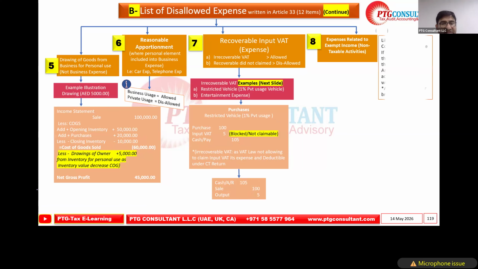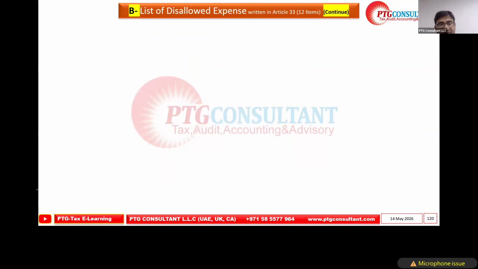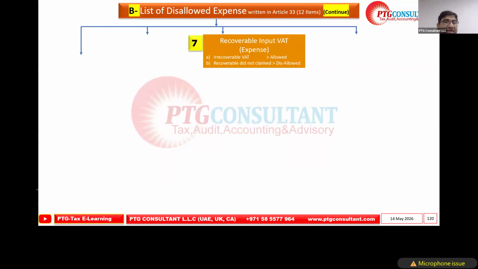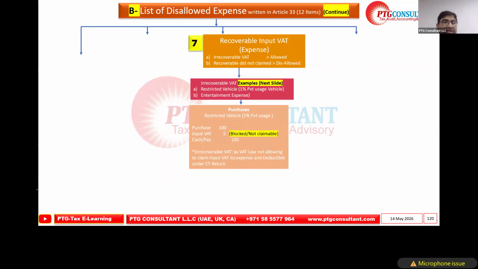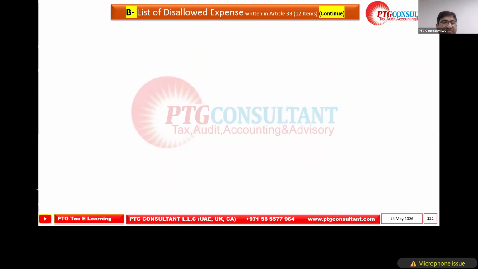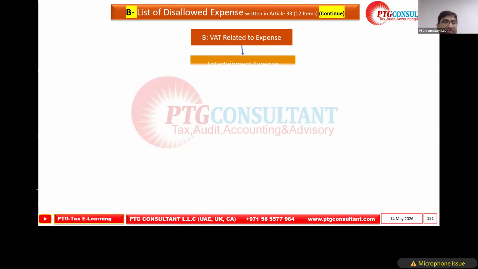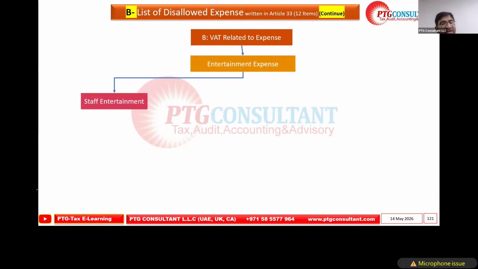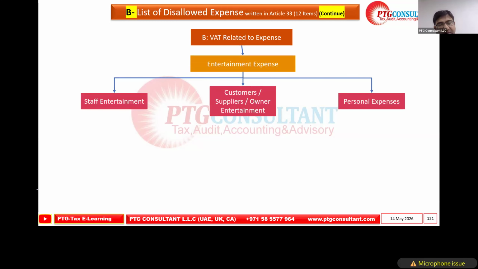This is the same transaction, but we covered it in the next slide. So first let's cover this. What is recoverable and irrecoverable? So let's discuss this part. Now the VAT related to the expenses. Entertainment expenses, this is the first part, the staff entertainment. Then the customer entertainment, which we covered in detail in the previous slide. Then the personal expenses.